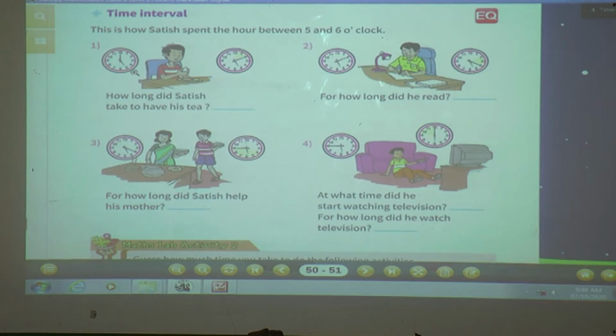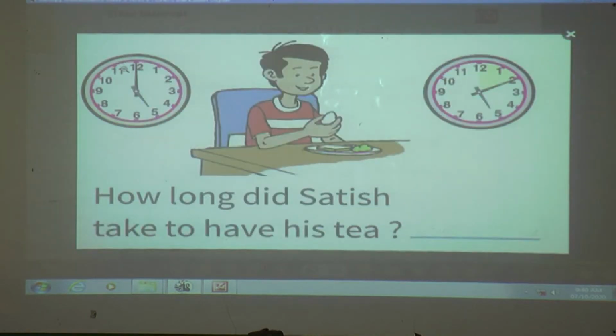Now see here. He has started at 5 o'clock and till 5:10 he has taken tea. So what is the question? How long did Satish take to have his tea?